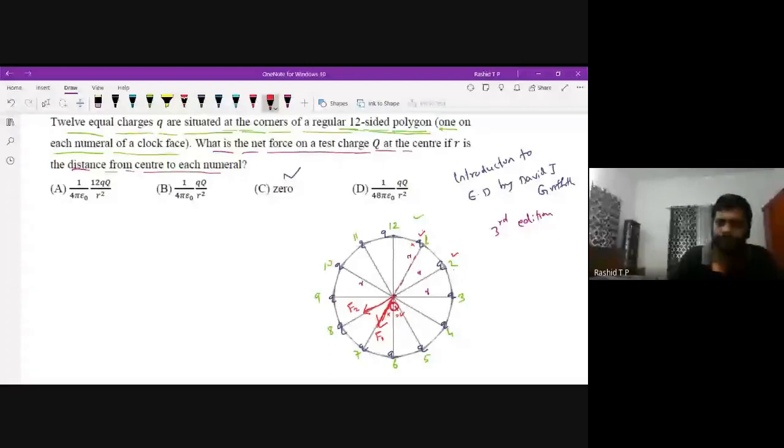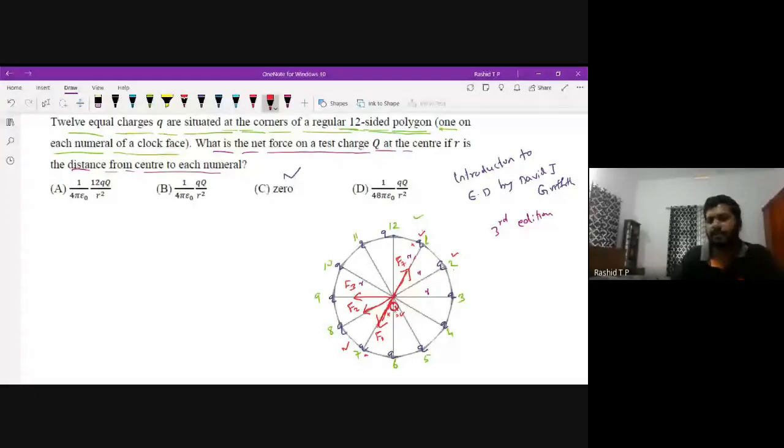The force exerted on capital Q by charge 3 will be along this direction, because these charges repel. F3. Now, the force exerted by the charge at position 7 on capital Q will also be repulsive, moving in this direction. This is the force exerted by charge 7 on Q.